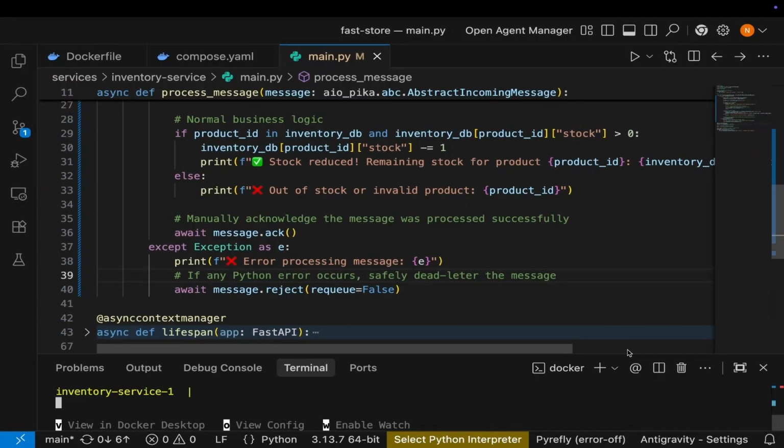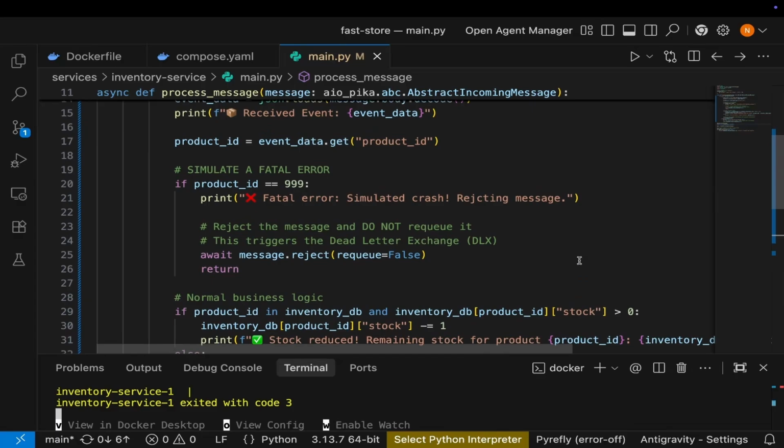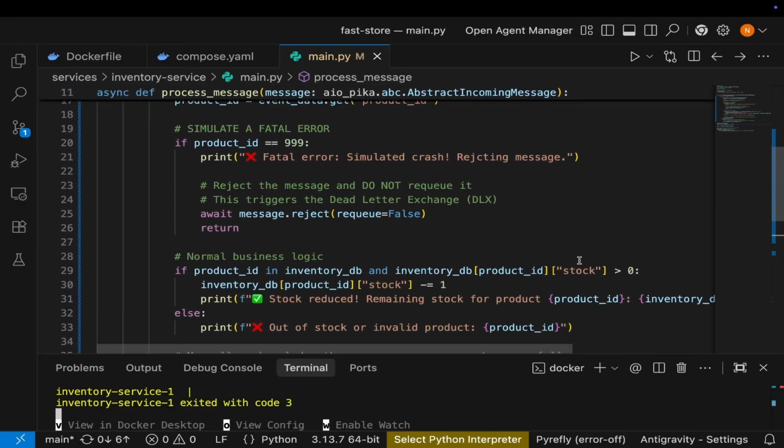So I'm now running the project. Make sure you run it. But there's something, I don't know whether I mentioned it in the previous section, if you look at line 25, requeue equals false. When you set requeue equals false, this is what tells RabbitMQ to kick the message into the dead letter queue.